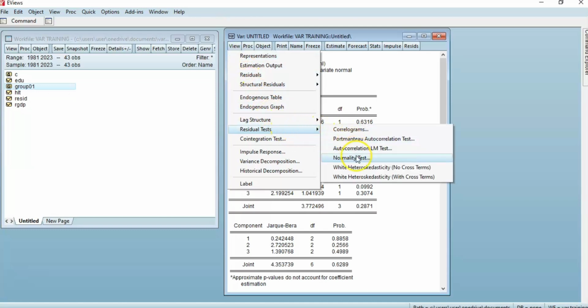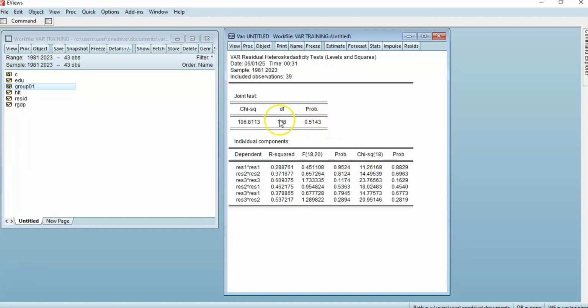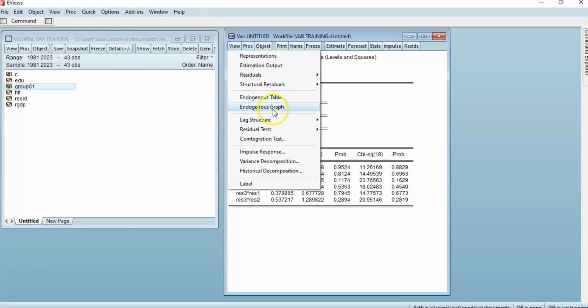Then we'll now go to the White heteroscedasticity test. We use no cross terms. Look at the joint test. Probability of 0.5143 shows that the VAR residual heteroscedasticity test shows that the VAR or the dynamic model has an equal spread. Okay.